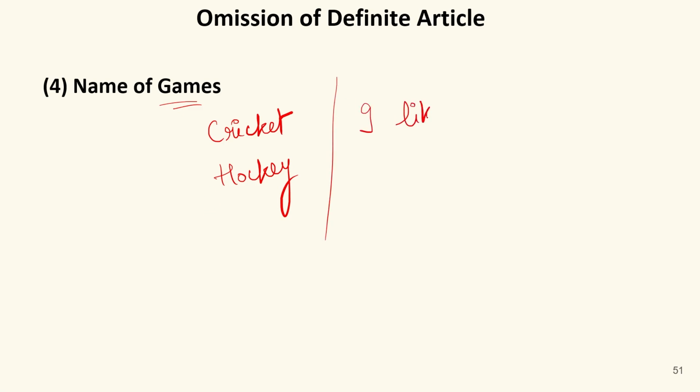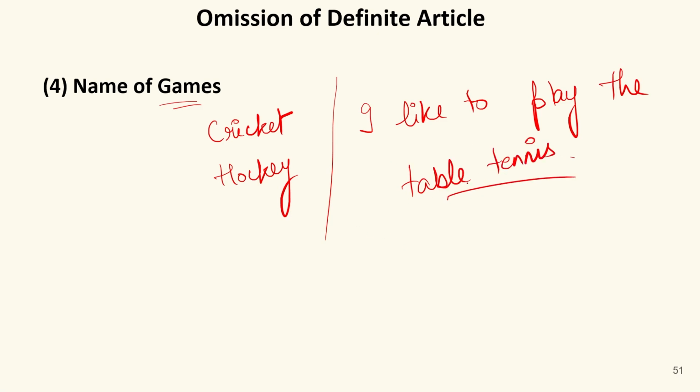Then we have names of games. For example, we have several games like cricket, hockey, any game. There can be any game. We cannot use article before the names of the games. For example, I like to play the table tennis. Now, this is the name of a game. Table tennis is the name of the game, so we cannot use the before it. So the correct sentence will be, I like to play table tennis. Before any game, you cannot write the.